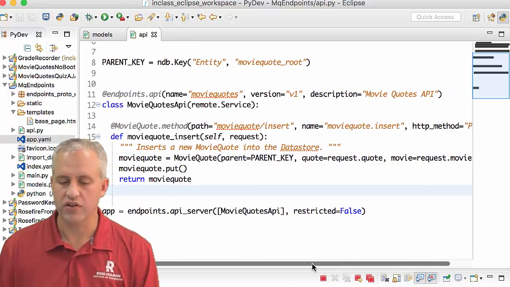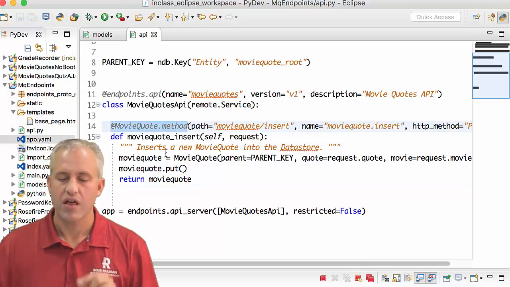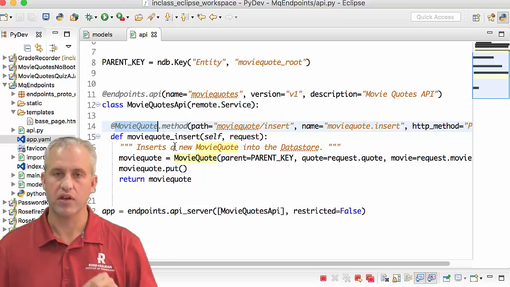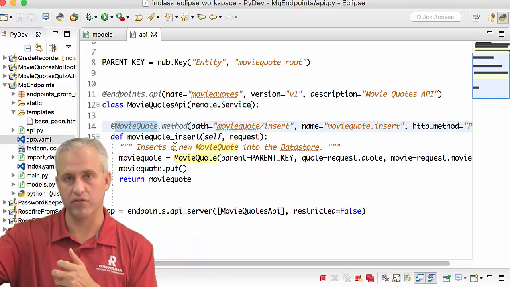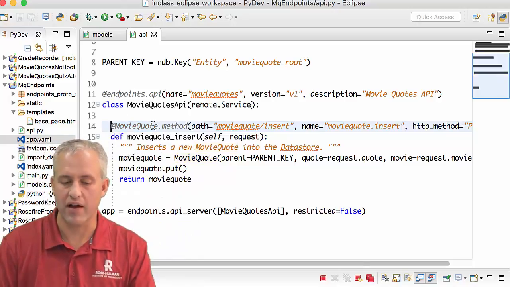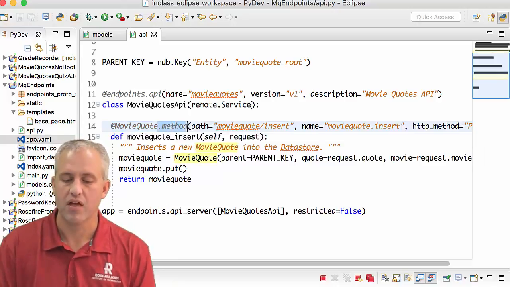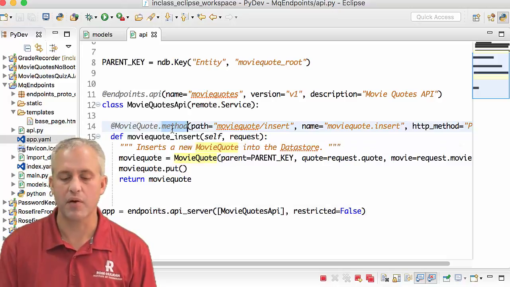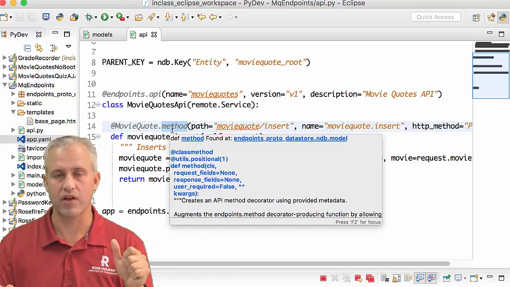Some things to notice are about this annotation first. It says @MovieQuote.method. This is an Endpoints Proto data store trick. MovieQuote is an endpoints model, which is both a data store model schema and also a JSON message schema. In this case, it's telling you, hey, the JSON message MovieQuote, we're going to make a method on it. There's a thing called method and a thing called query method. We'll see query method later. But the nice thing about method is a MovieQuote comes in and a MovieQuote goes out.